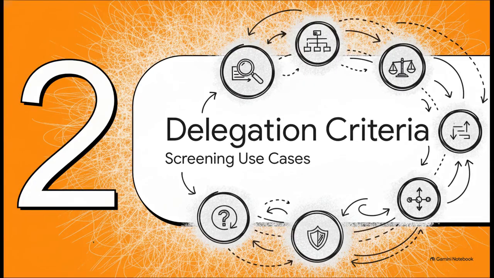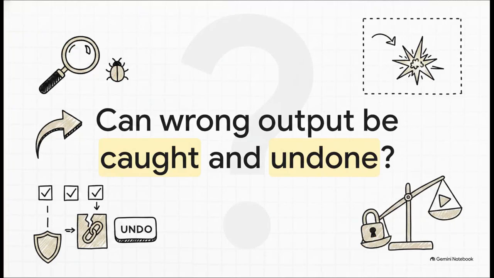Which brings us to section 2, the 4 delegation criteria. This is your screening ecosystem. The fundamental shift we need to make here is realizing that evaluating AI isn't just a vibe check. It has to be a structured evaluation. We do this by passing every single idea through an interactive screening ecosystem made up of 4 criteria.